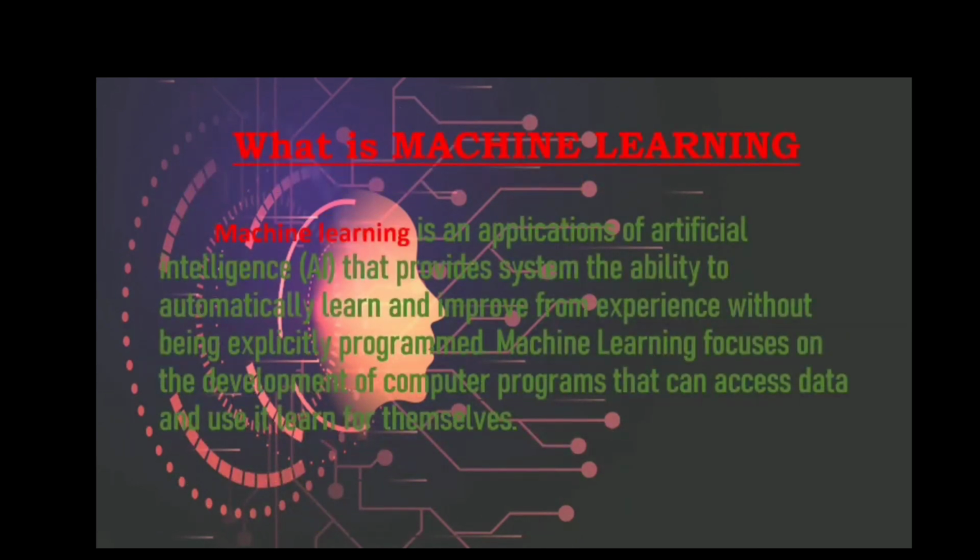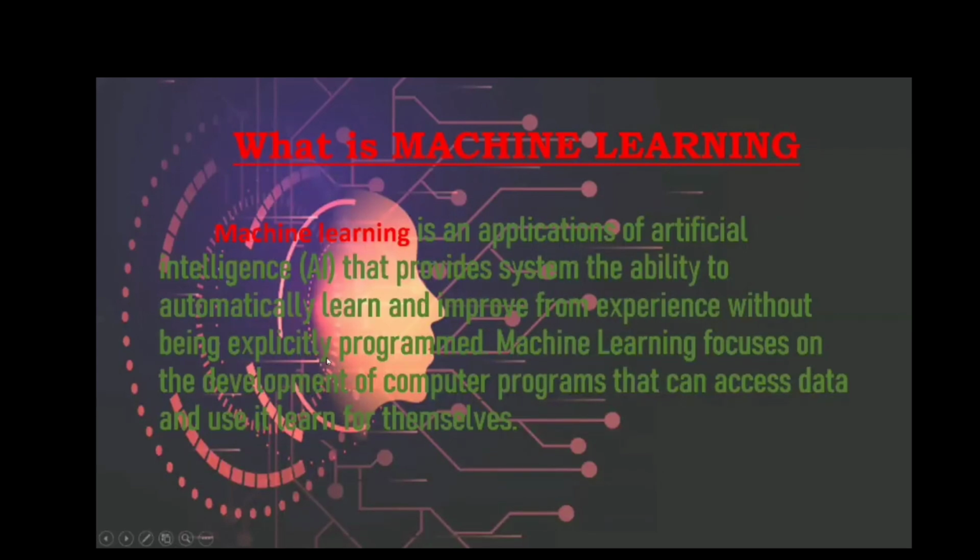So what is machine learning? Machine learning is an application of artificial intelligence. Artificial intelligence and machine learning are very connected, and both are very fast and versatile fields right now. It provides the system the ability to automatically learn and improve from experience without being explicitly programmed. This is one of the most important features of machine learning: it improves itself by experience, from previous data and experience.